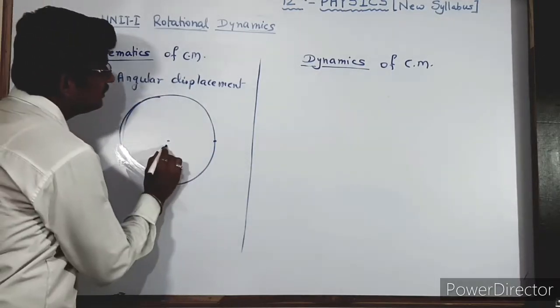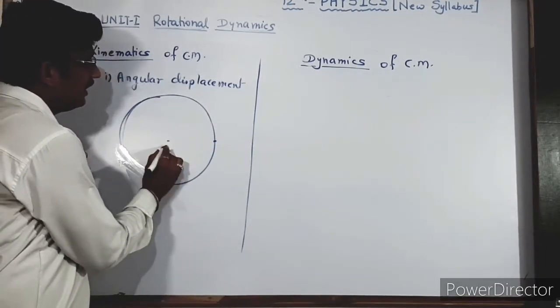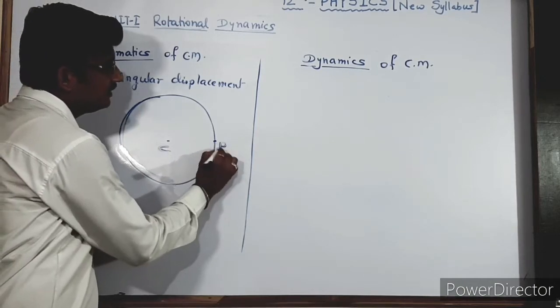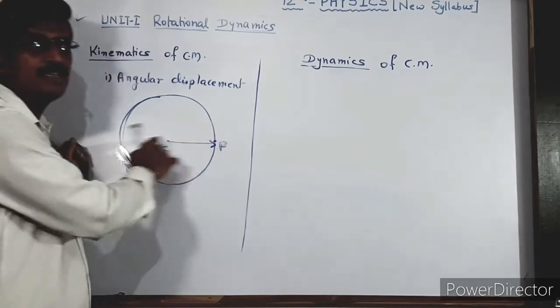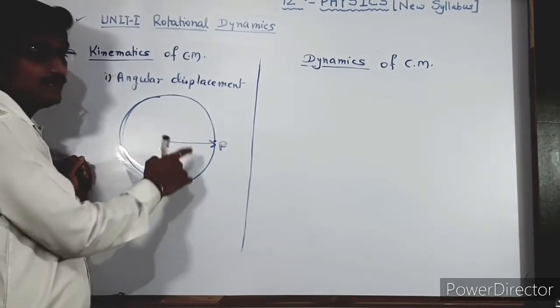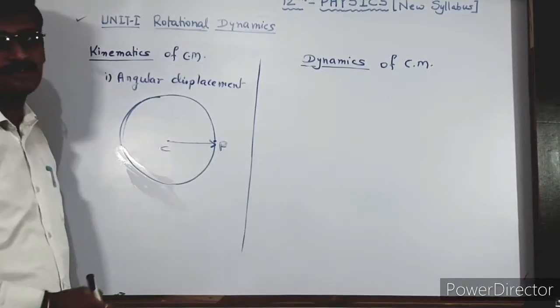Suppose this is the center and this is the position of the particle, denoted by P. The line joining the center and the position is called the radius vector or position vector.